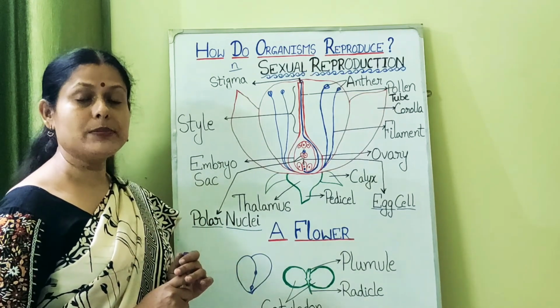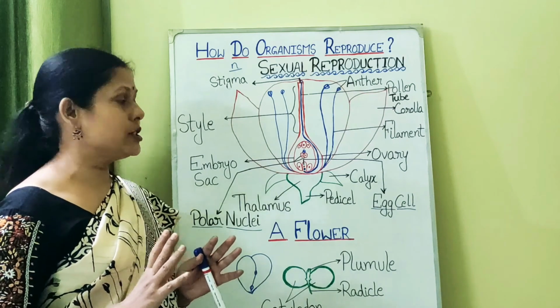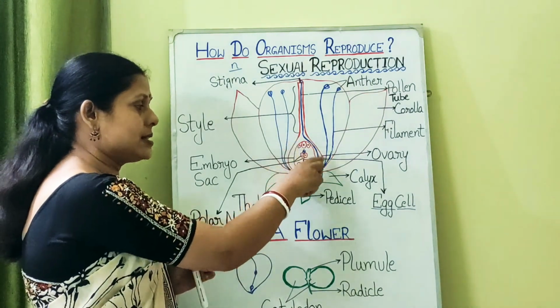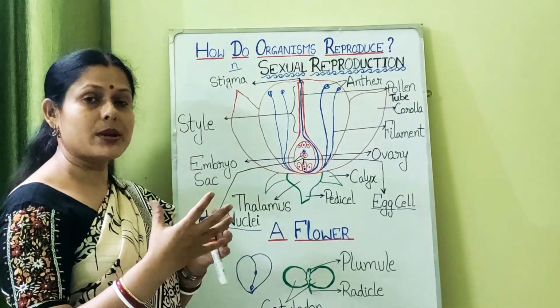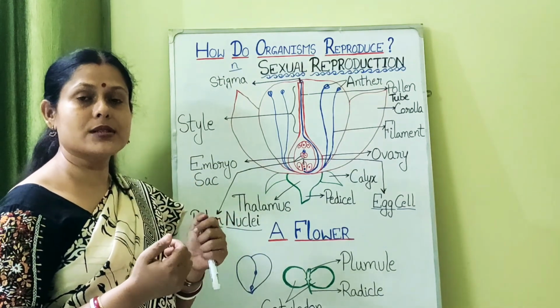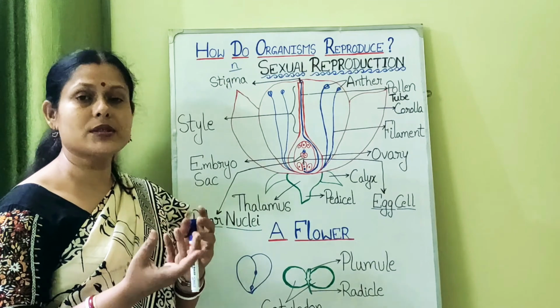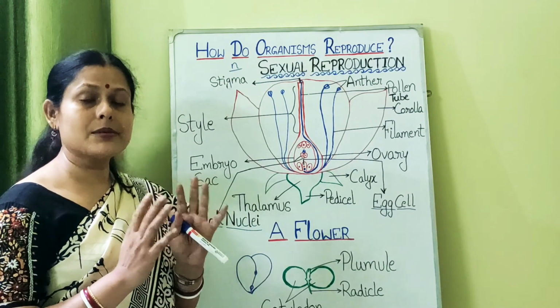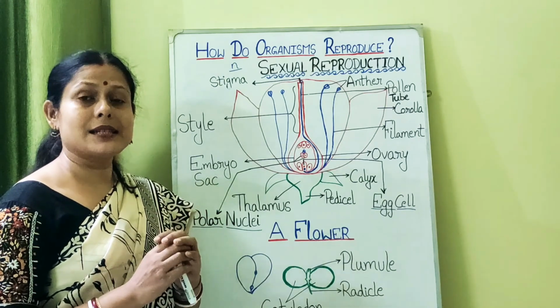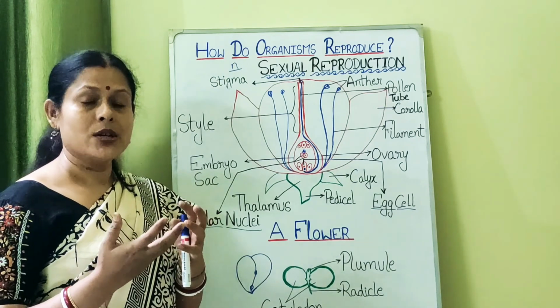Now what is endosperm? Endosperm is a nutritive tissue which surrounds the egg cell, that is, the egg cell transformed into the embryo. So the embryo also needs some food, isn't it? Because it is in a period of rest. Soon after the formation of the seed, the seed does not germinate, isn't it? Seeds take some rest. So while it is resting, it still has to survive.